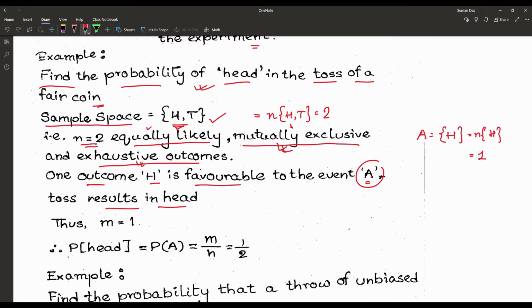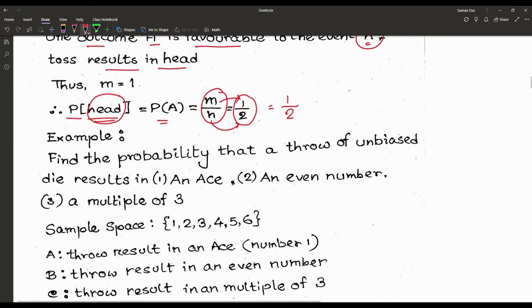So the probability of getting head, PA, is equal to m by n. Now the favorable outcome is 1 and the total outcomes of the sample space is 2. So the result, according to the classical approach of the probabilistic model, is half. We may proceed to another example.